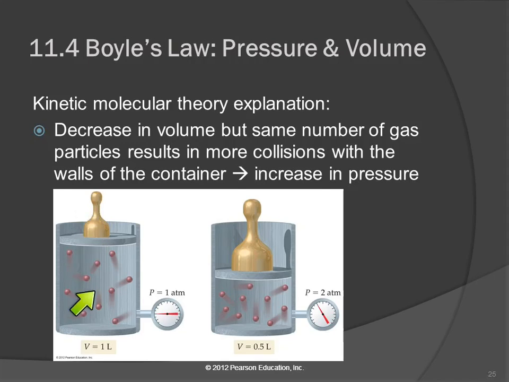We've compressed this one, which had a volume of 1 liter, and this one now has a volume of 0.5 liter. The decrease in volume causes the area of the surface inside to change, right? So the area has gone down, because pressure is force per unit area. And we've also increased the number of collisions, because how many are there? 2, 4, 6, 8, 10.